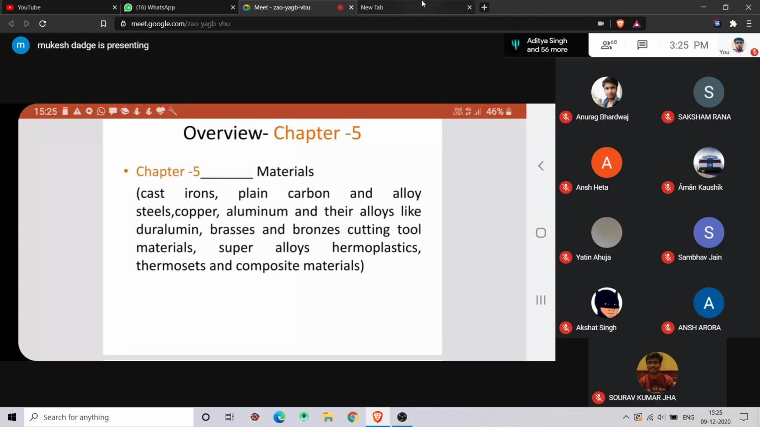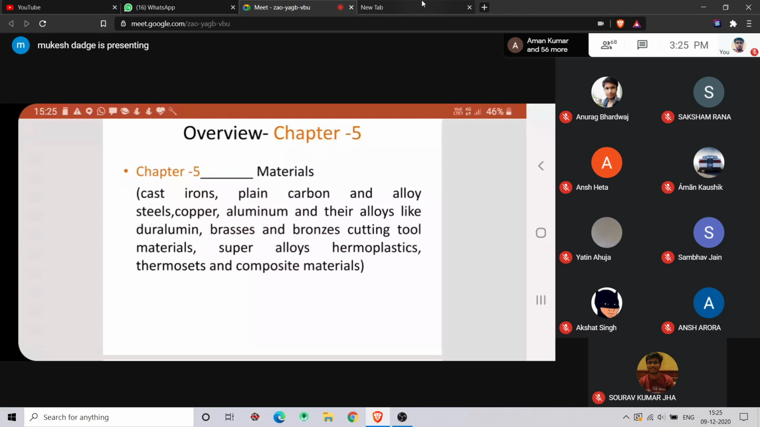Cutting tools should have a higher strength than the workpiece. Then only can you say that it is a cutting tool. Even your hacksaw blade, you have to cut the material with a hacksaw blade, so the hacksaw blade is your cutting tool.